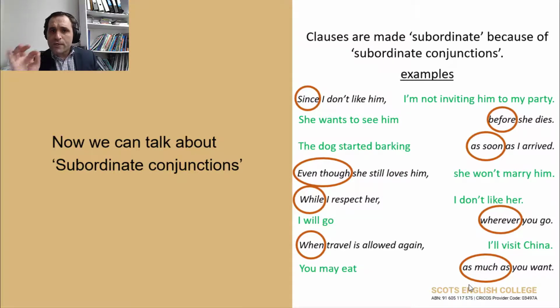And most academic writing needs complex sentences. If you want to write good English, if you want to write a good essay, or a good report, or any other type of academic text, you need to learn how to write a complex sentence.